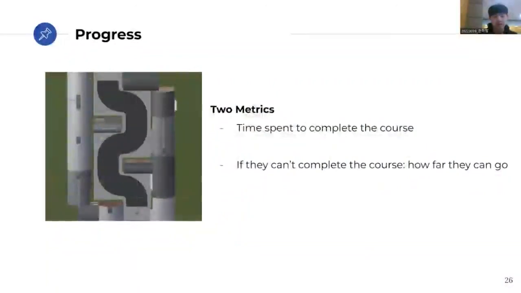We are actually assuming at this point that not many people will be able to finish the course when using brain signals only. So we thought this extra metric could help us better analyze the result, even if the participants aren't able to finish the course. We're going to be testing on people that have no prior information about how this method works. If the participants are aware that their head orientation affects the drone command, it won't be a fair comparison. So this is our brief plan for the experiment. From now on, we're going to be finding people to experiment with our method and compare and analyze the result.